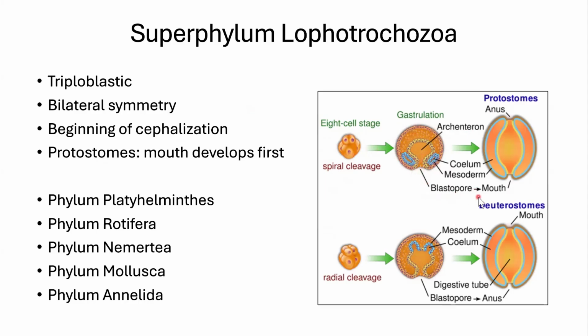If this blastopore develops into the mouth, then you are a protostome, proto being first, think mouth first. The other option is when you are a little 8-celled ball of